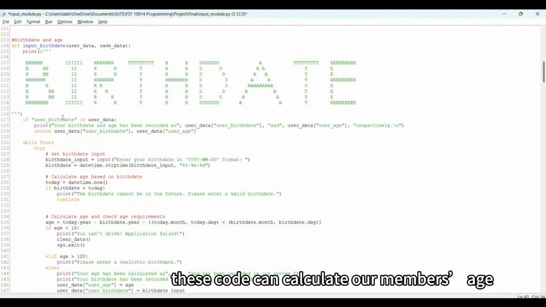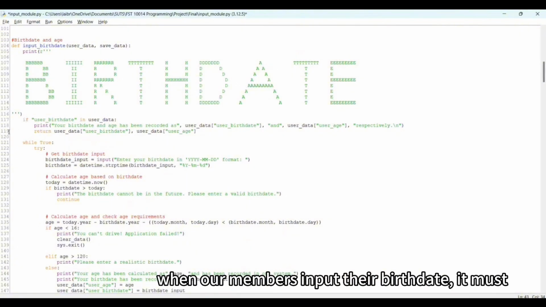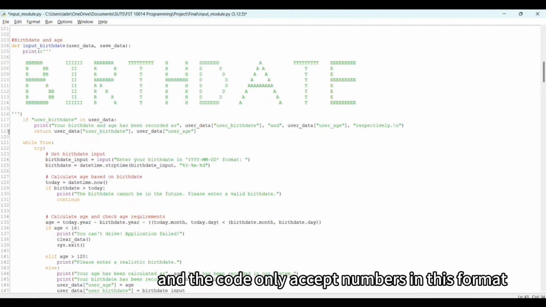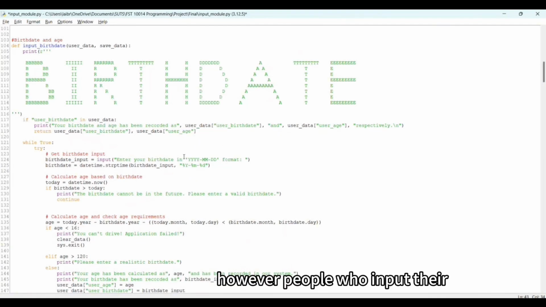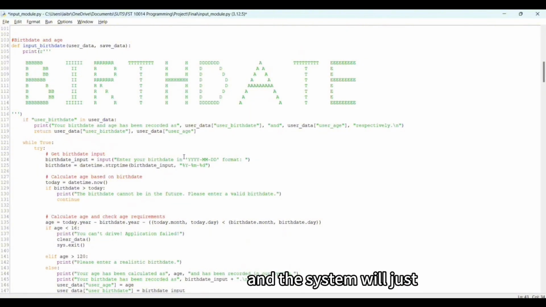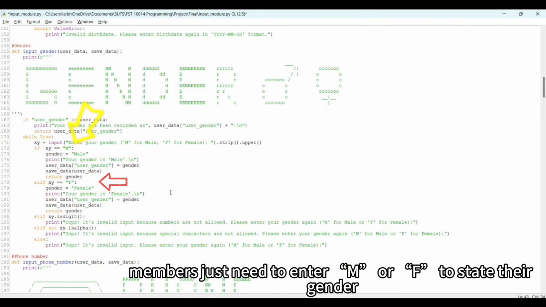This code can calculate our members' age using the datetime library. When our members input their birthday, it must be a realistic birthday, cannot be in the future or a long time ago. And the code only accepts numbers in this format. However, people who input their age under 17 years old will be considered unable to drive, and the system will just force quit the program. For gender, members just need to enter M or F to state their gender.